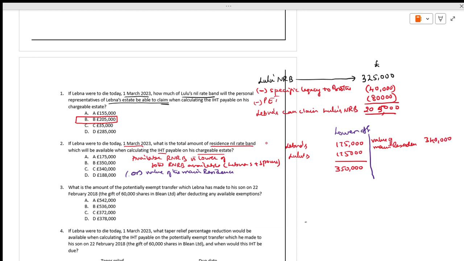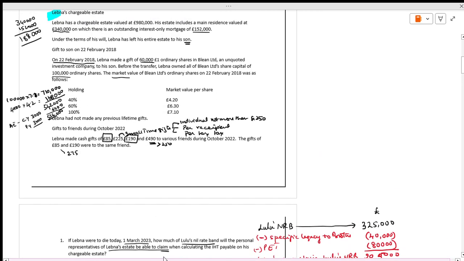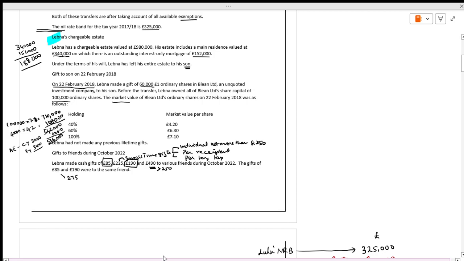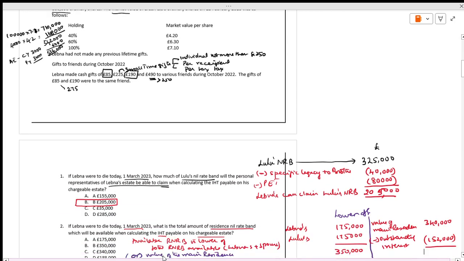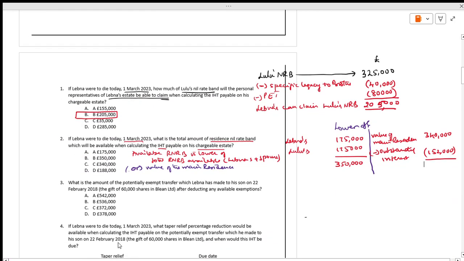On this you have outstanding interest. How much is the outstanding interest? 152. The difference will be how much? We have done in the explanation 340 minus 152, which comes to 188.